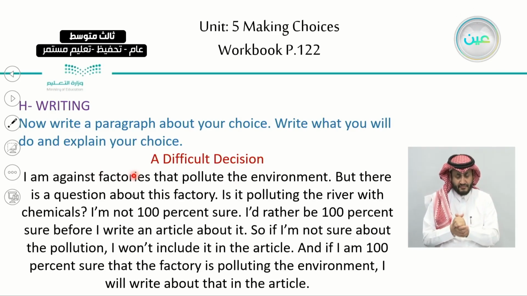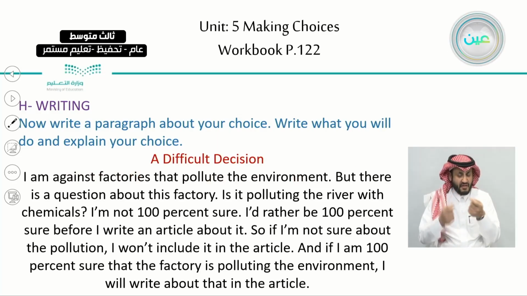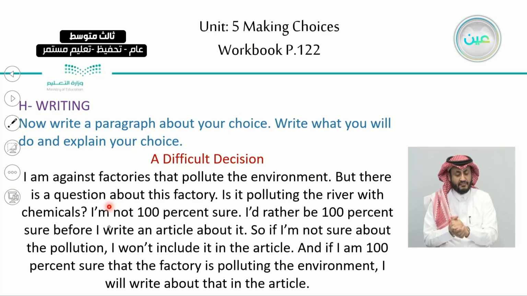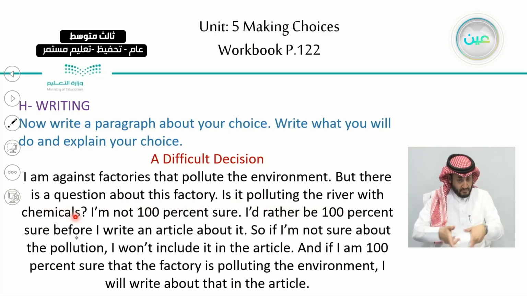I'm against factories that pollute the environment. But there is a question about this factory. Is it polluting the river with chemicals? I'm not 100% sure. I'd rather be 100% sure before I write an article about it.